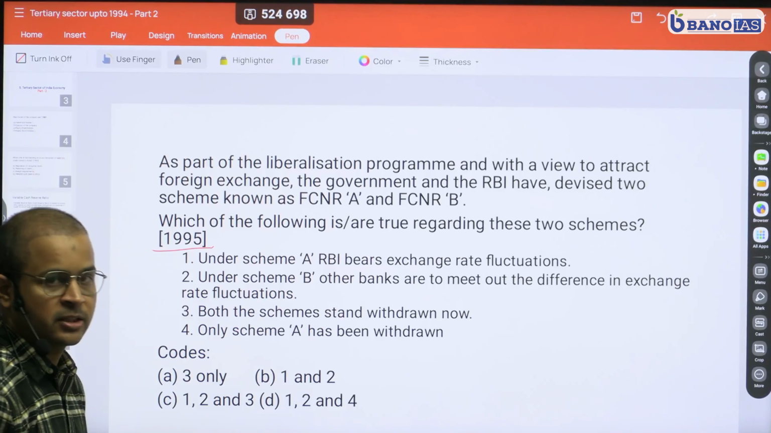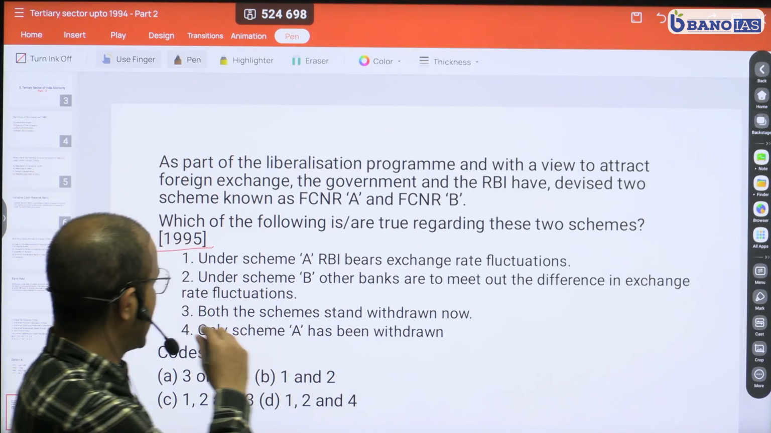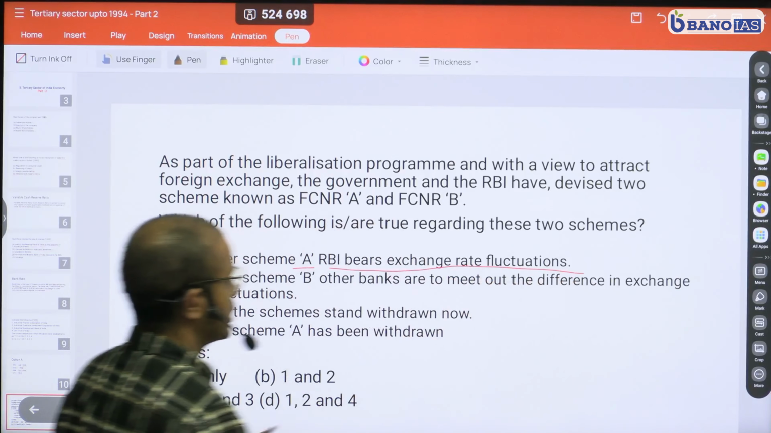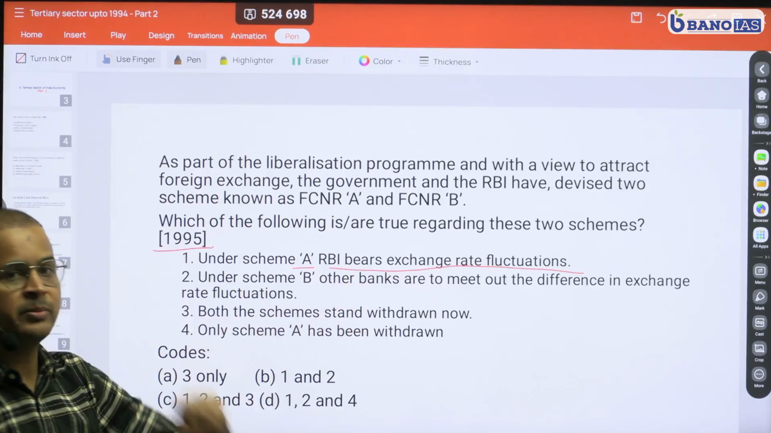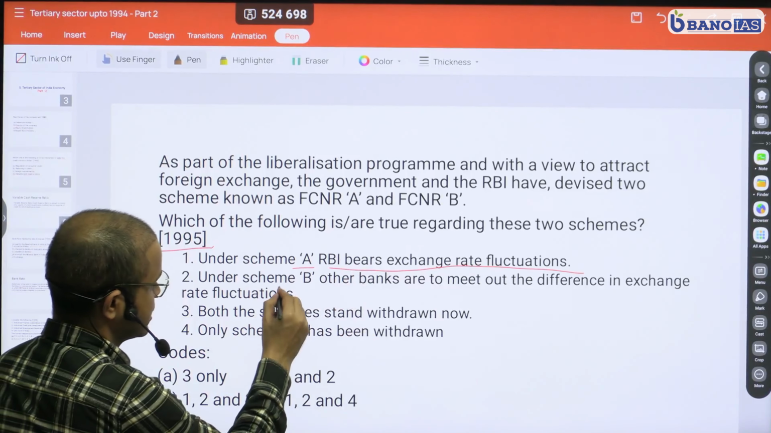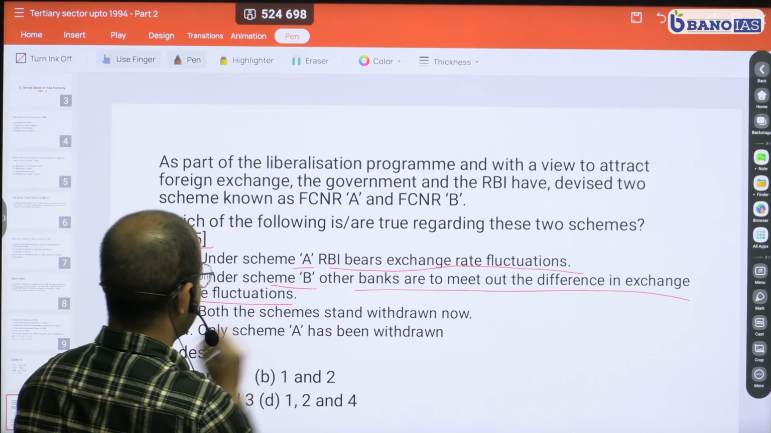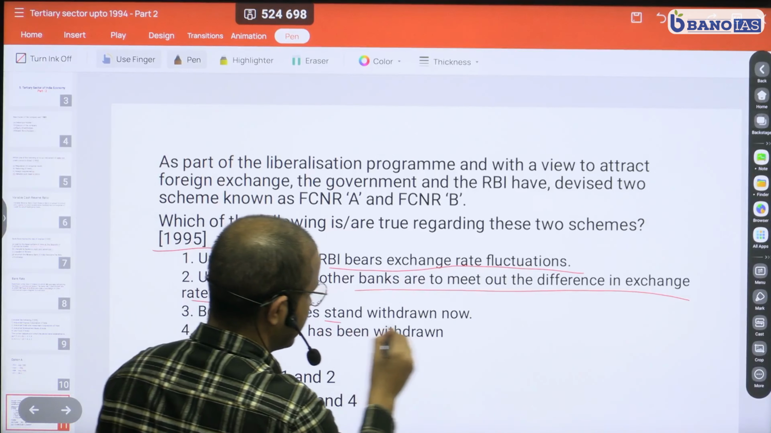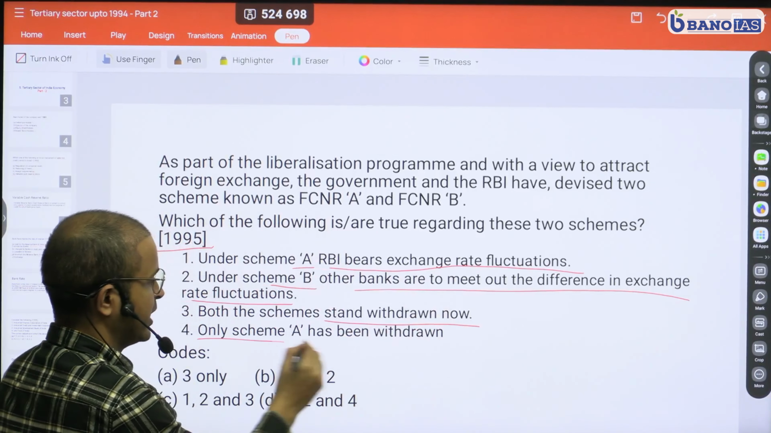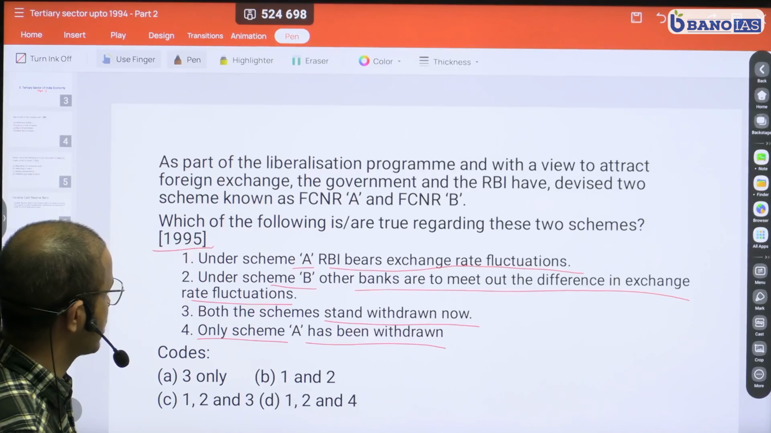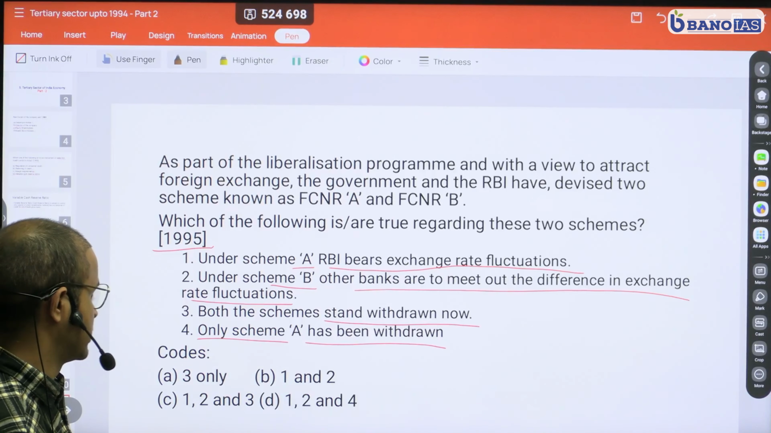Now let's read these statements. Statement number 1: Under scheme A, RBI bears exchange rate fluctuation. Under scheme B, other banks are to meet the difference in exchange rate fluctuation, and both the schemes stand withdrawn now. Only scheme A has been withdrawn. We have to see which of the following statements are correct about the two schemes.